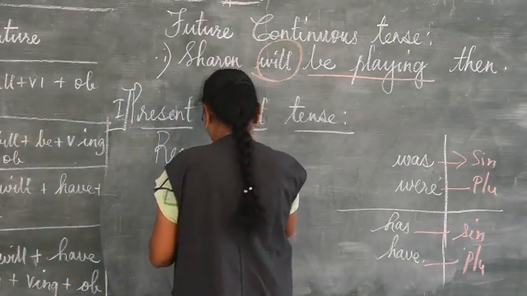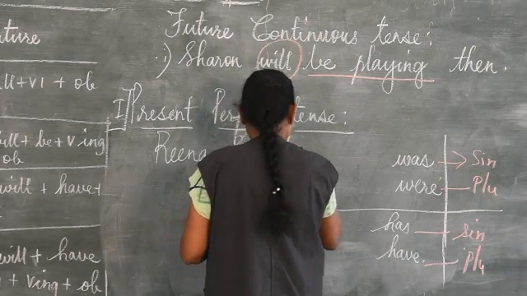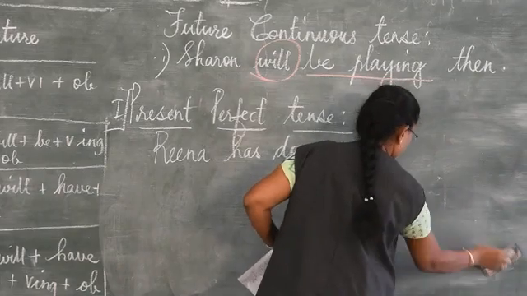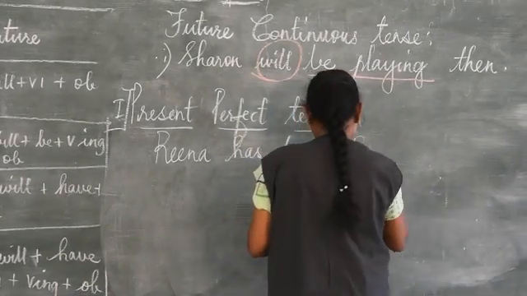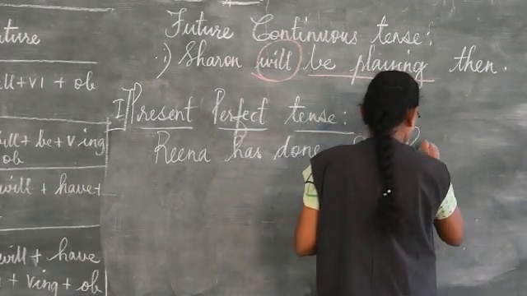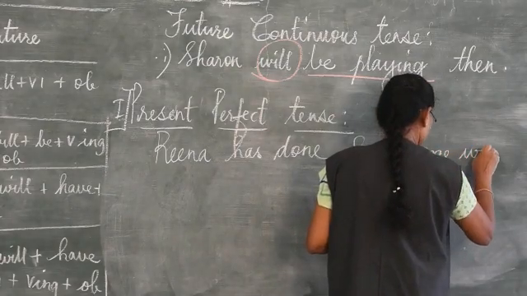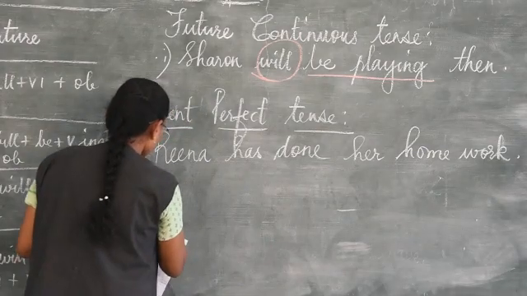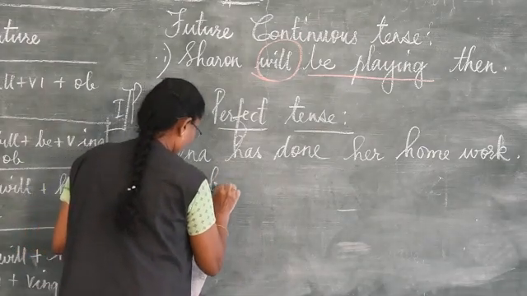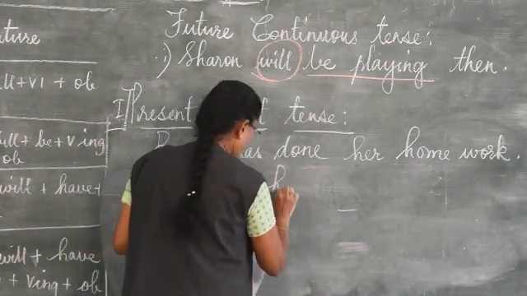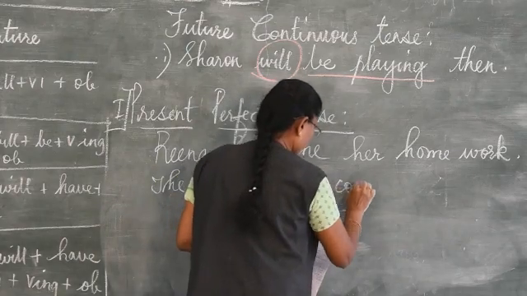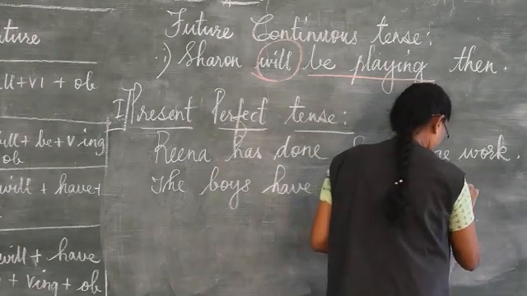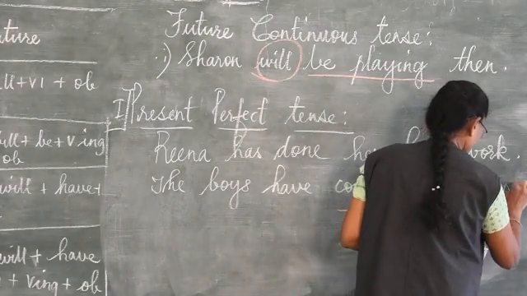Reena has done her homework. The boys have completed their exams.